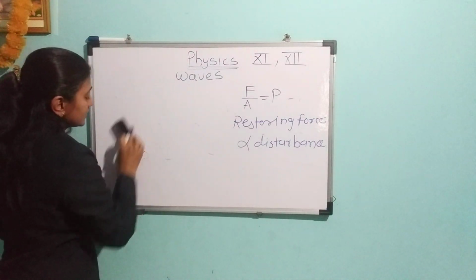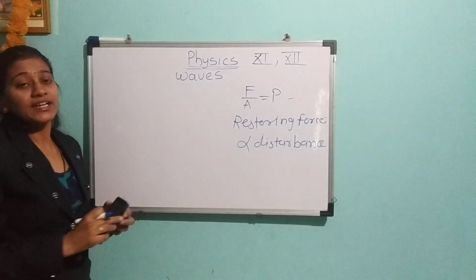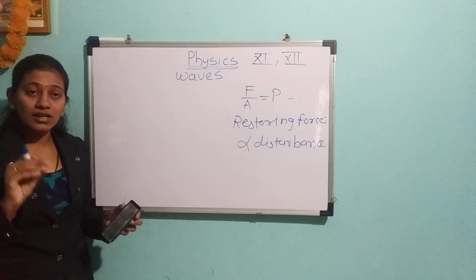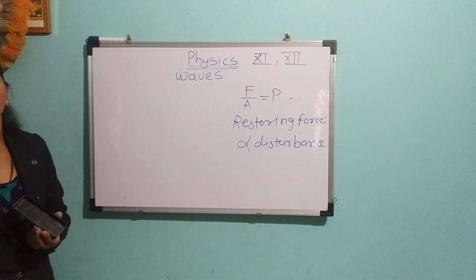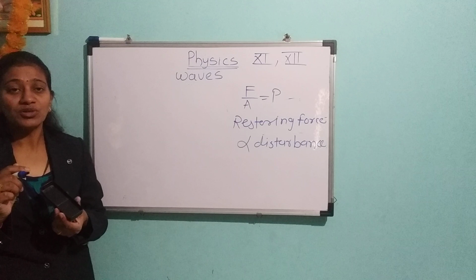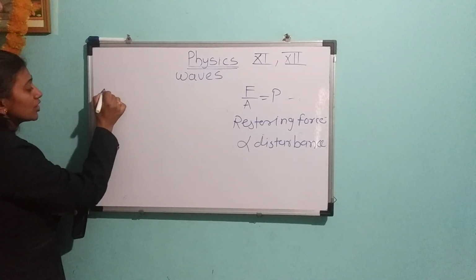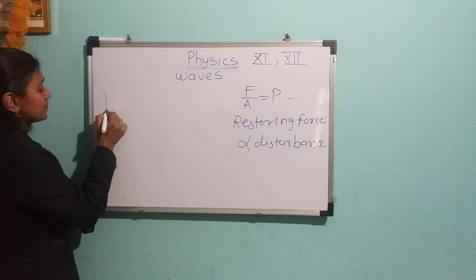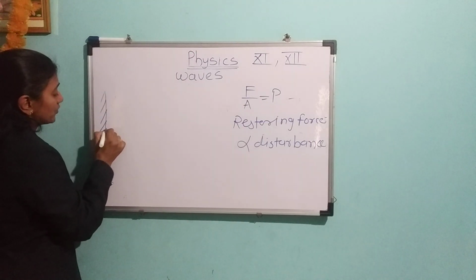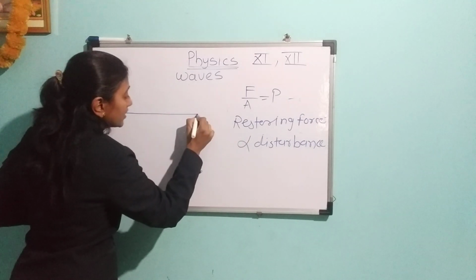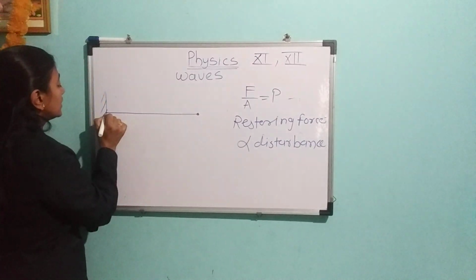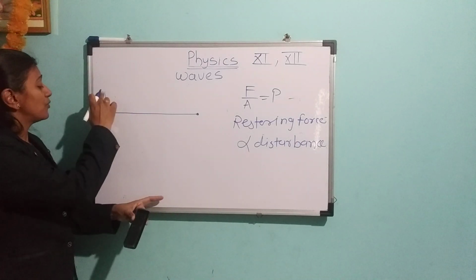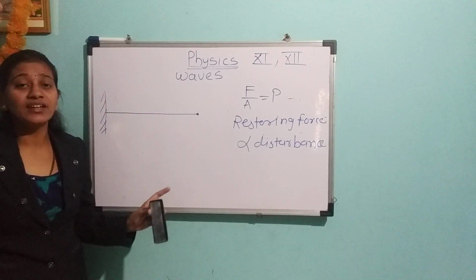Yesterday we also discussed that in a substance the atoms are present in an equilibrium position. That means every atom is connected with the neighboring atom by a force. That force is the intermolecular force. Now, suppose a rigid support is present here and one spring is attached to it. One end of the spring is bound to the rigid support and the other end is free.